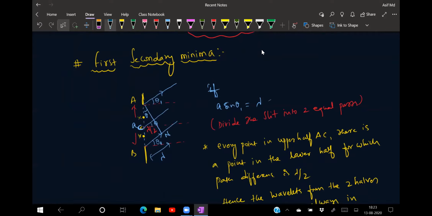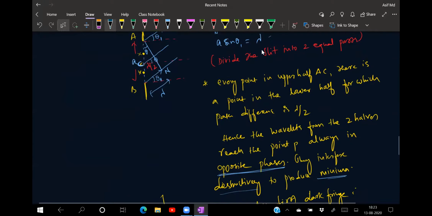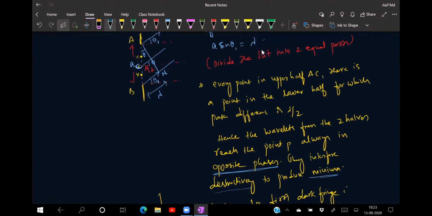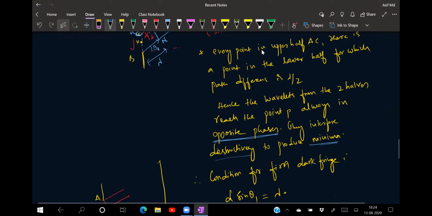If I am taking the path difference lambda, A to C it is lambda by 2, C to B also is lambda by 2. That means above it is a plus, below will become minus for me. So the net reaching the screen will become how much for me? 0. That is the reason I'm writing here. Every point in the upper half AC, there is a point in the lower half, exactly the mirror image of that one, for which the path difference will be equal to how much? Lambda by 2. Hence, the wavelets from the two halves reach the point P always in the opposite phase. So they interfere destructively to produce a minima.